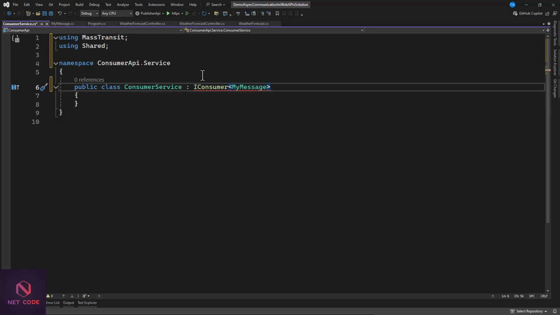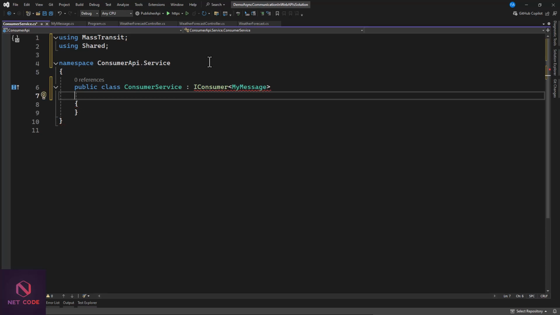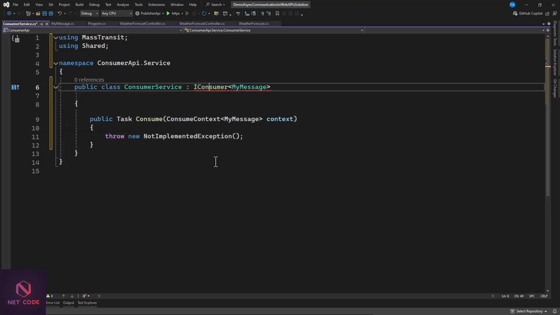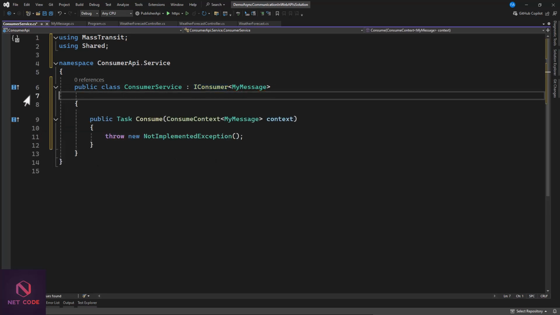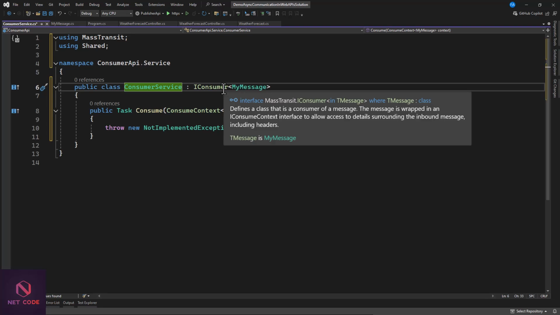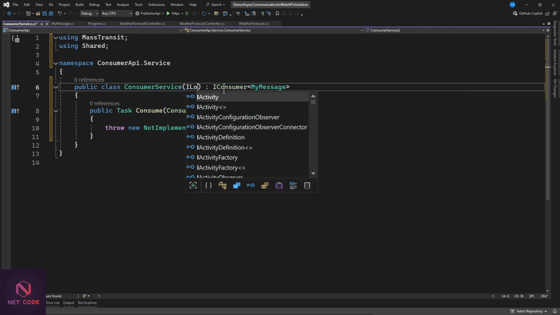Then after we are done with that, we have it extended already. But this is an interface, and guess what? We need to implement the interface. And I believe you've done this already. Yes, I believe you've done that. So you can see we have the context of this my message as a model that is coming in the form of my context. So we can extract the response from this context. Okay, so maybe we can use this logger to log this information. Well, let's try that. In order to display that, we can use this ILogger.